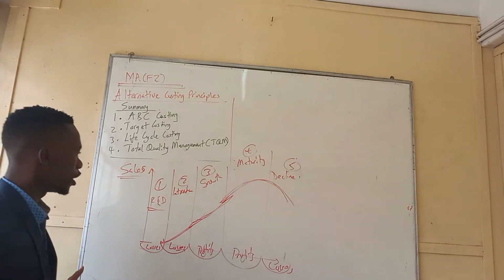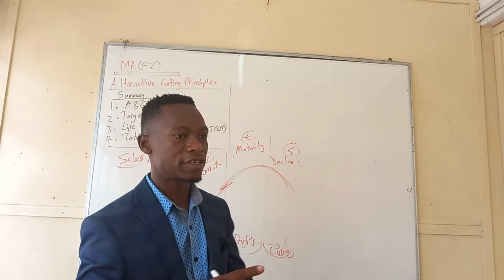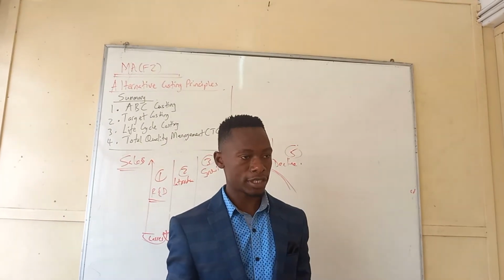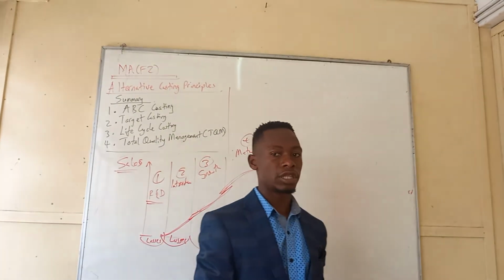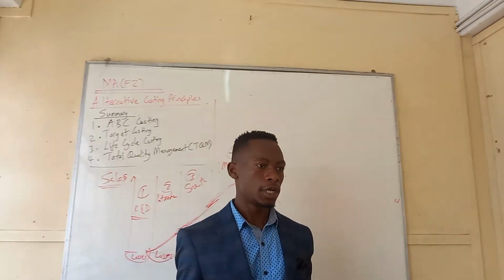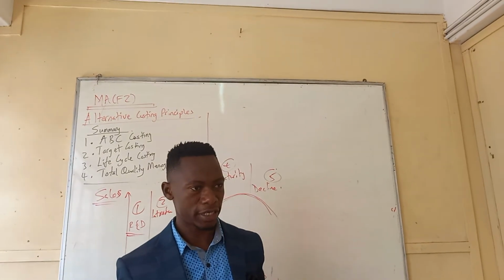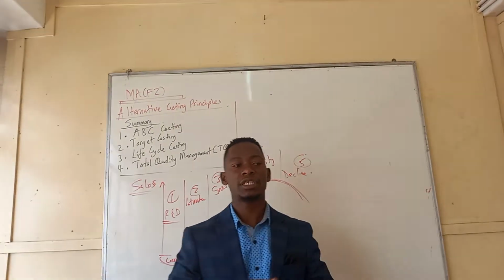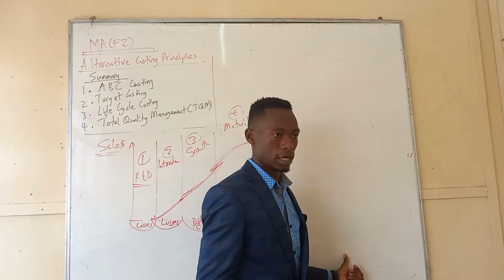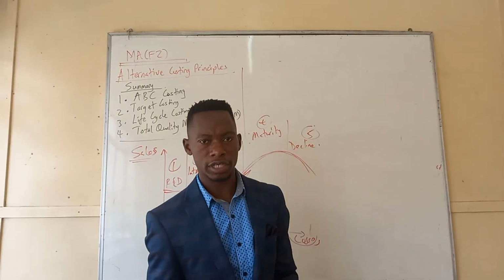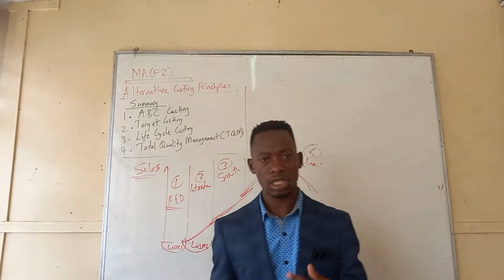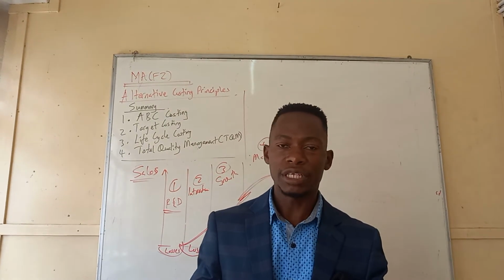About life cycle costing, they will give you a question and say, which of the following costs are included in the life cycle? Just know that they include all costs, so the answer you select is all of the above. Life cycle costing considers all costs from the research stage to the abandonment of the product, whether inventory cost, production cost, marketing cost, research cost, or design cost.